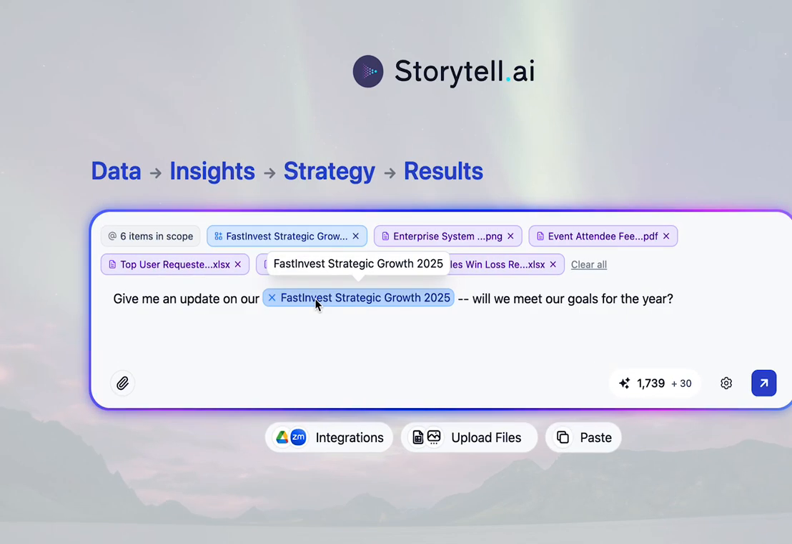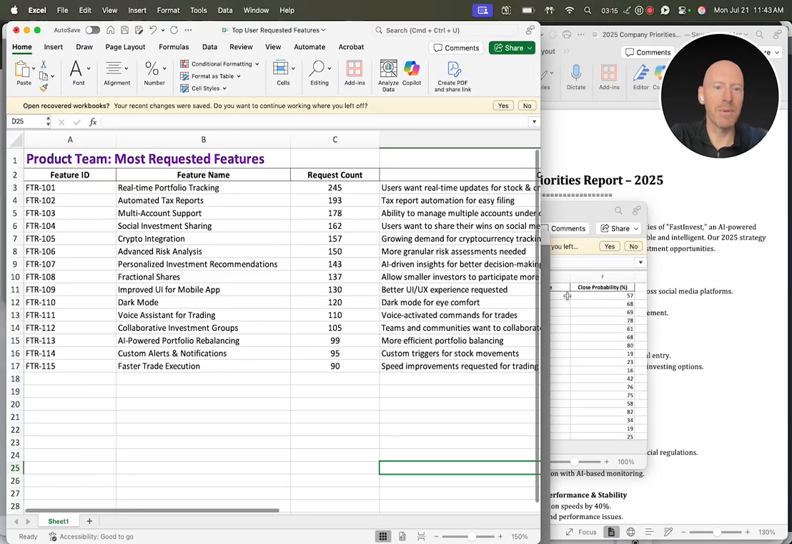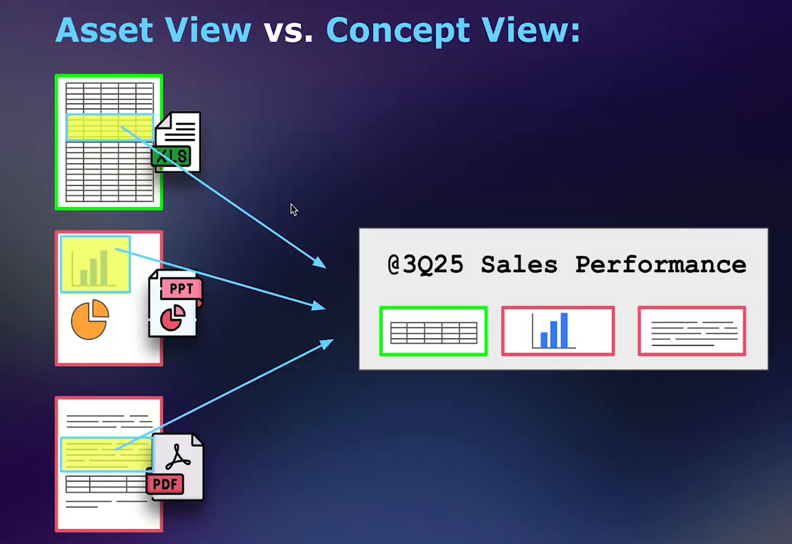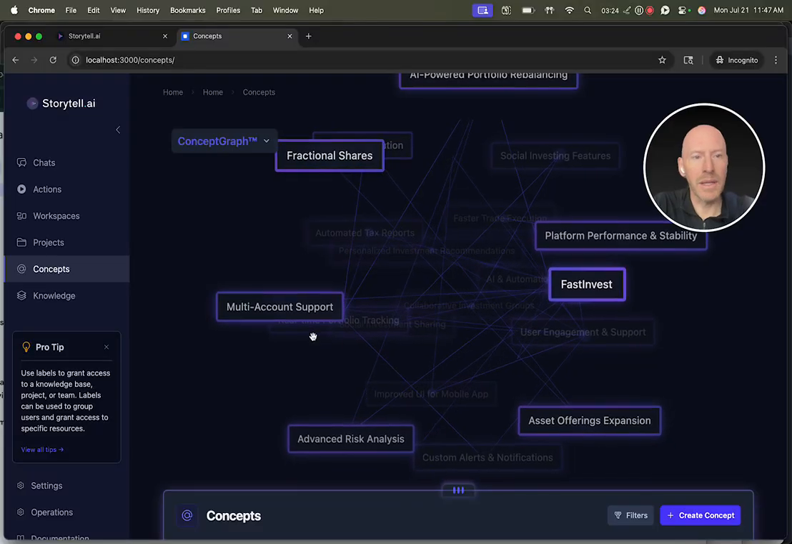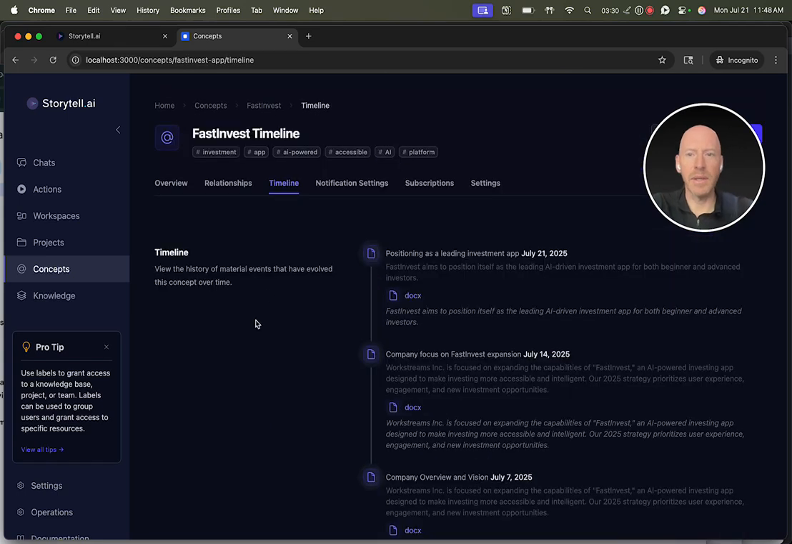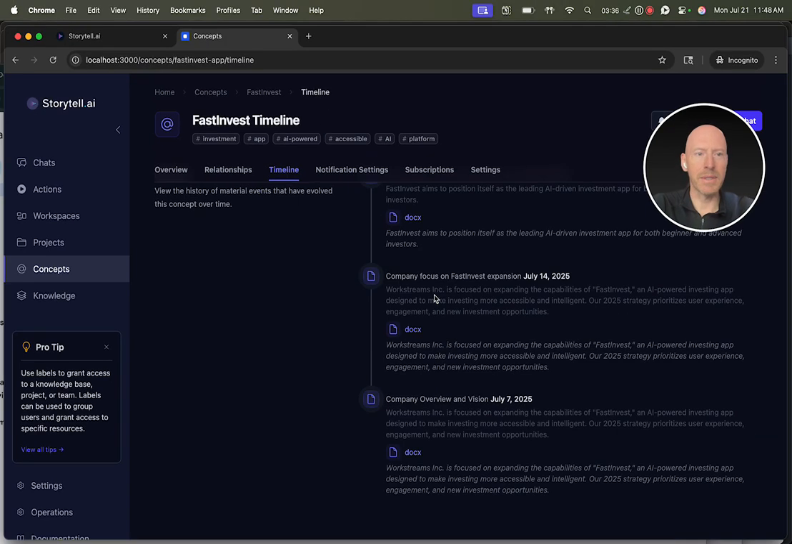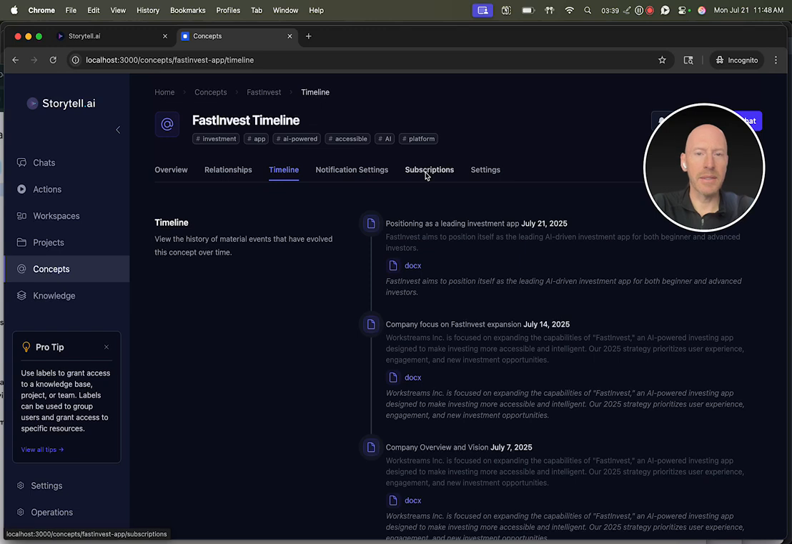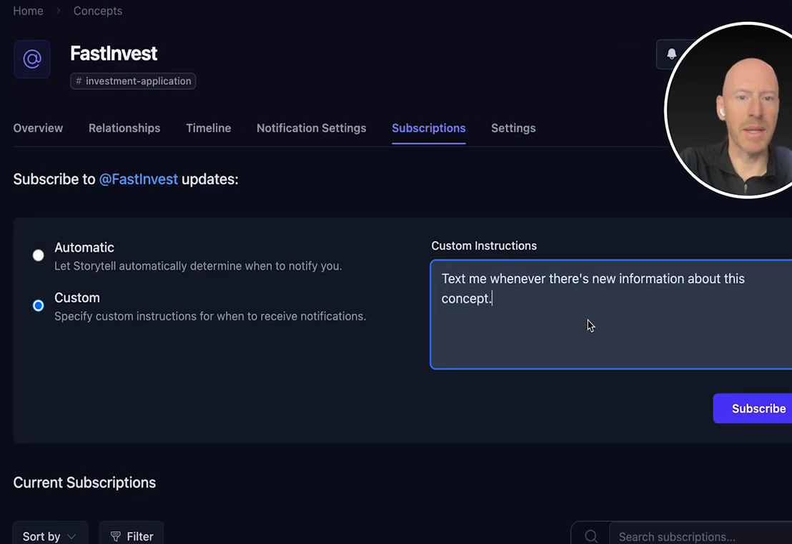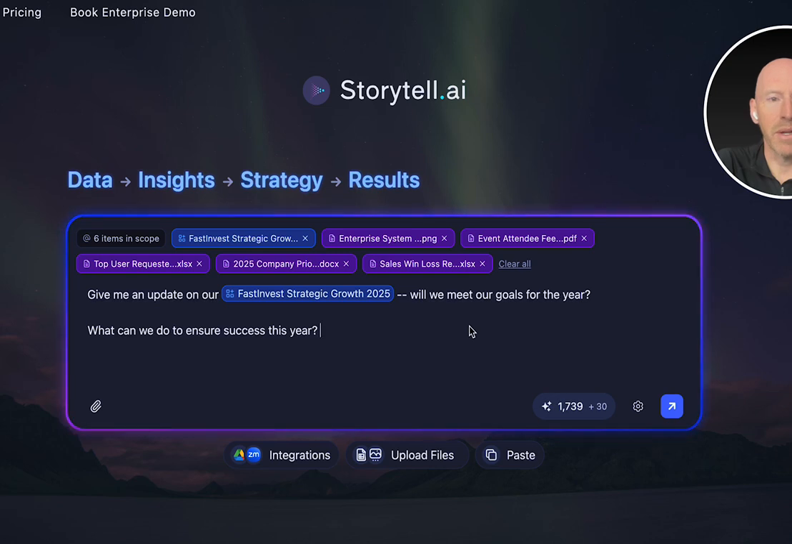And when I ask this question and mention this concept, Storytell is automatically looking across all of these incompatible data types to find the answer for me, using just the little bits of each asset that make up that concept. And we will soon be launching a visual concept graph so you can really dig into each of these concepts, including the ability for each concept to get a timeline to see all the unstructured data that made that concept up, powering its properties, as well as the ability to subscribe to a concept, like text me whenever there's new information about this concept. And it all comes together in this beautiful, simple, easy to use chat interface that lets you have real conversations with your data.